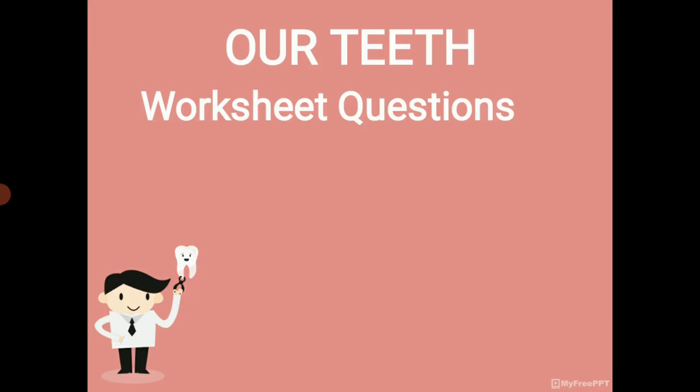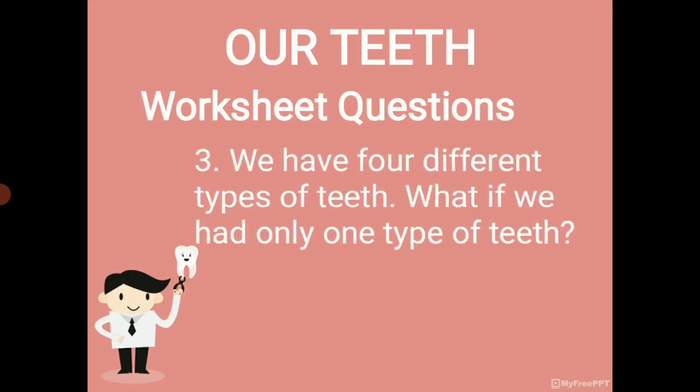Next question. We have 4 different types of teeth. What if we had only one type of teeth? As we discussed already, we have 4 different types of teeth, that are incisors, canines, premolars and molars. Each tooth helps in different functions.